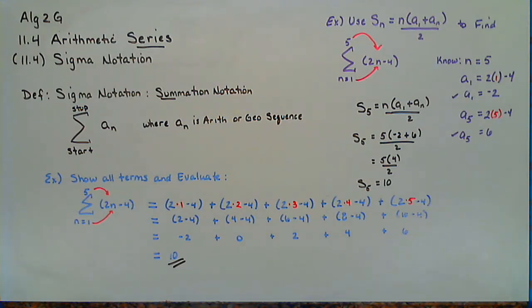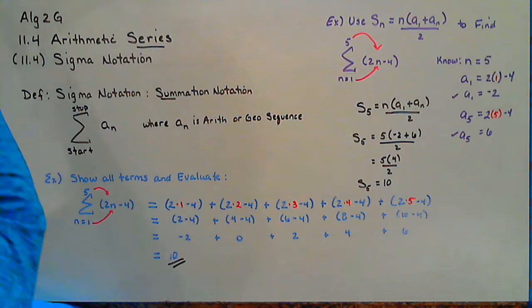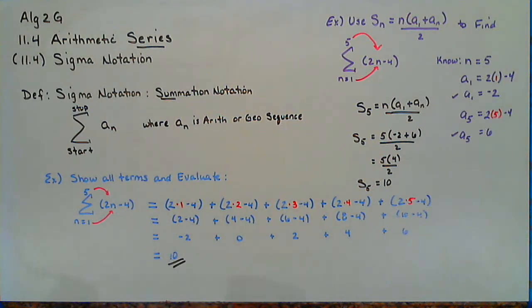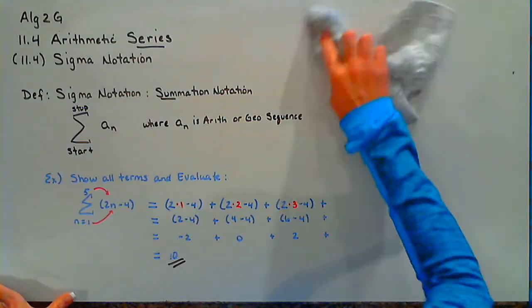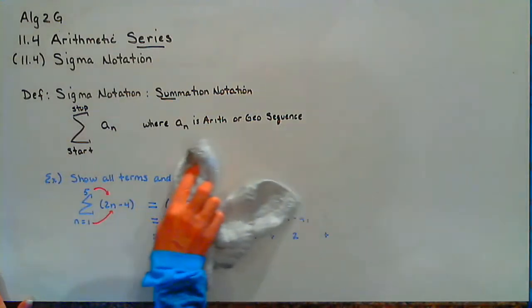Okay? So we're going to do that one again. We'll just make it a little more dramatic by adding up a few more numbers, just to practice going through that equation from section 11.4 with summation notation, or sigma, and using our equation that we used in section 4 for the sum of this series.